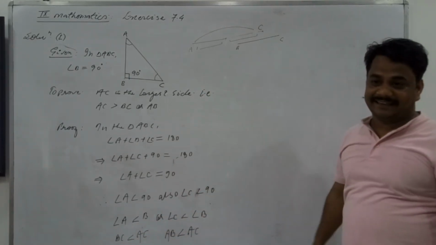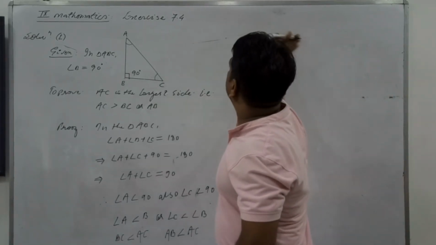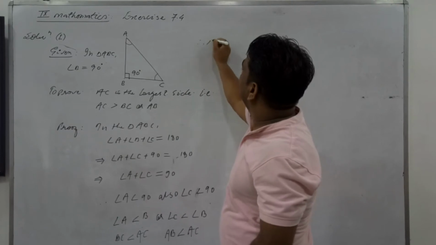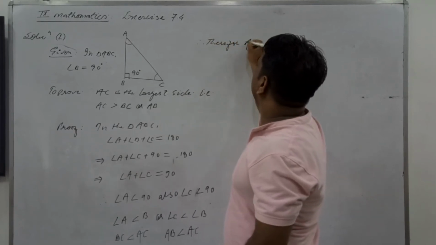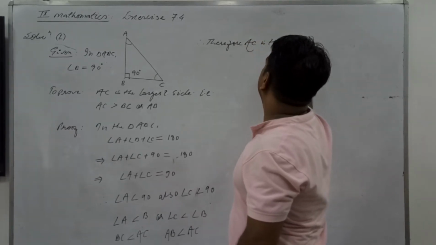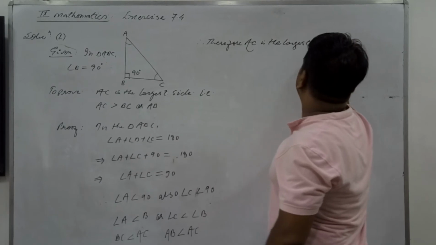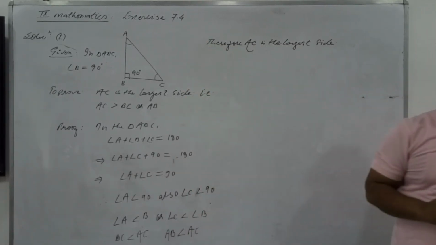So AC is the longest side. Hence proved. Therefore, here you write: AC is the longest side.